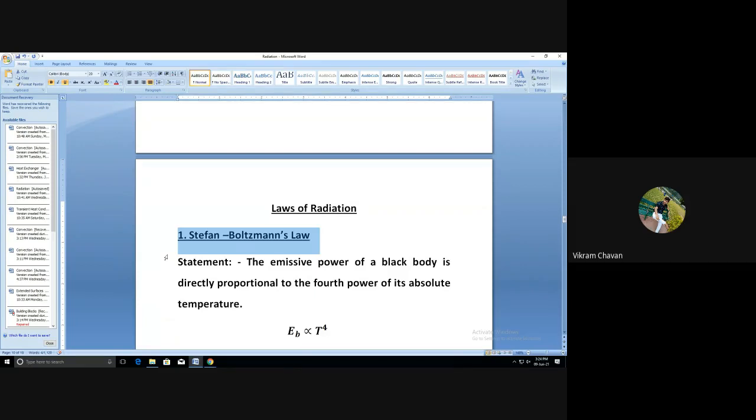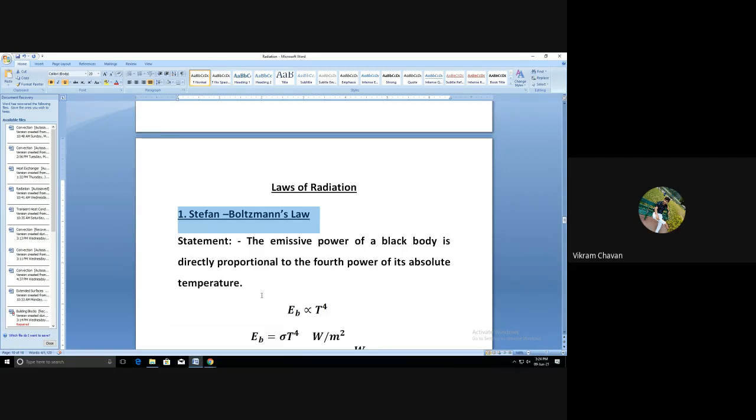So according to the Stefan-Boltzmann law, the emissive power of a black body is directly proportional to the fourth power of its absolute temperature. Okay, that also we have discussed. Absolute temperature means what? The Kelvin temperature.